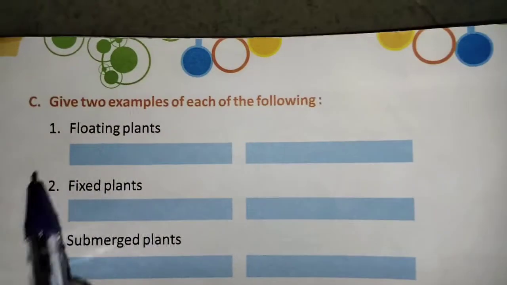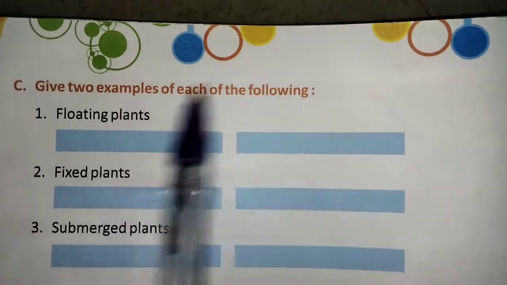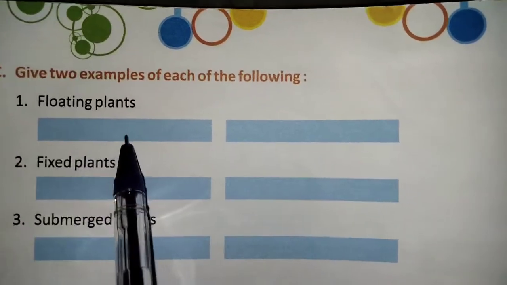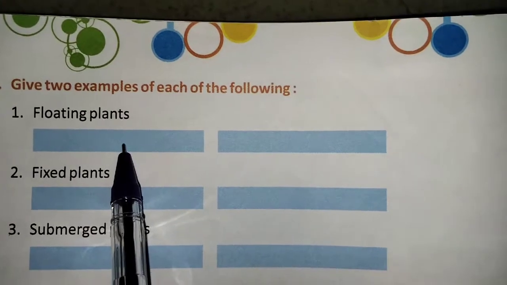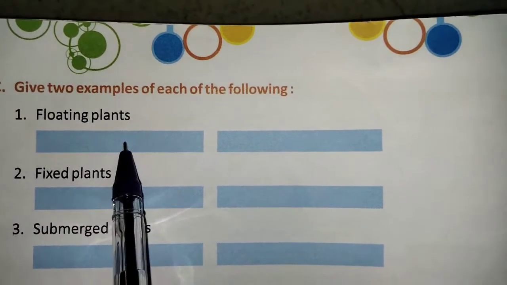Here, give two examples of each of the following. Floating plants, okay? Floating plants examples are duckweed and water hyacinth.